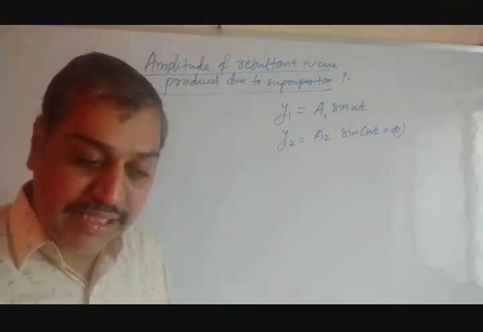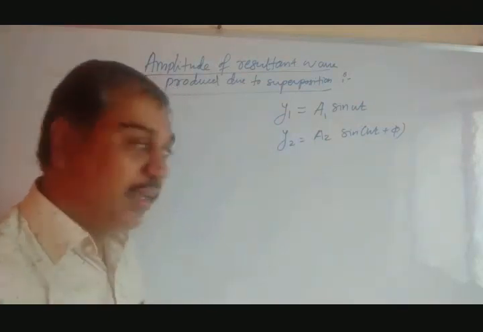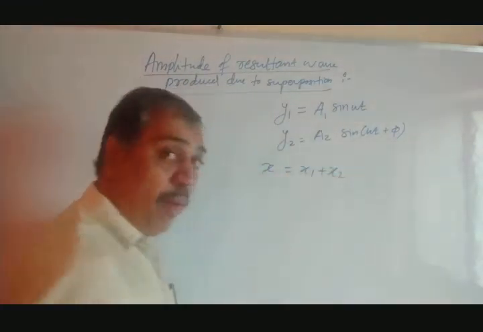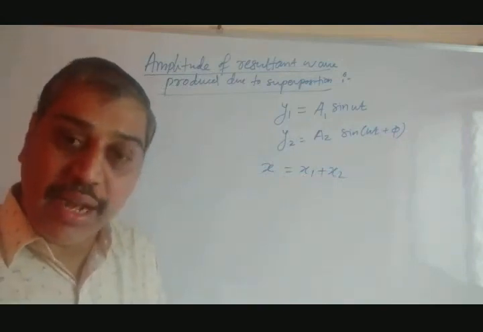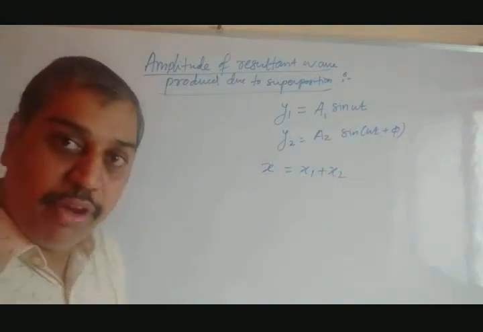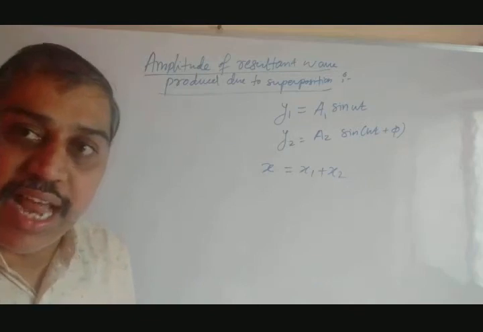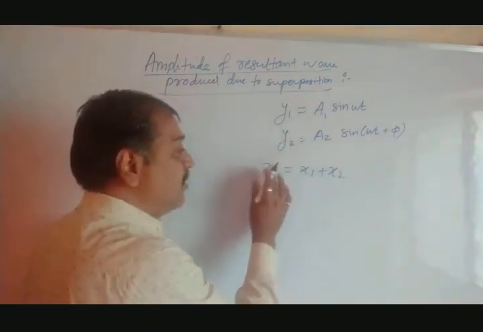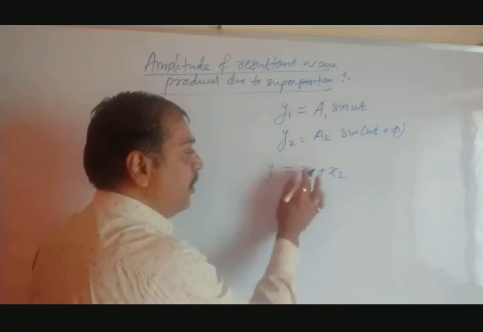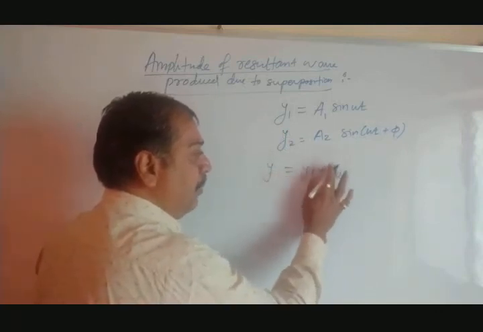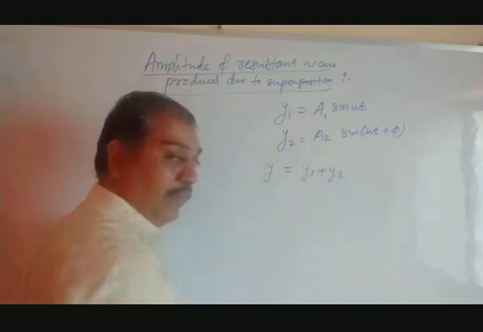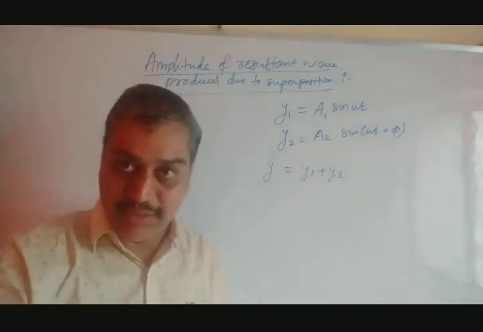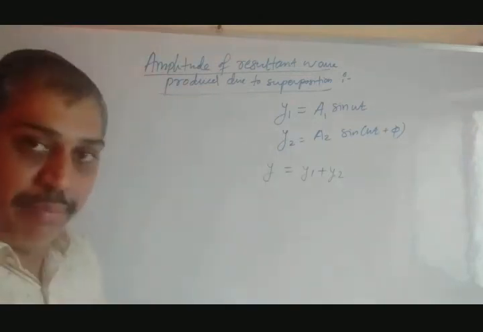According to the superposition principle we have just seen, x equal to x1 plus x2. This is along the x-axis. If the waves are traveling along the x-axis, this would be the formula: the resultant displacement is x1 plus x2. But in our case, the wave is traveling along the y-axis. So what do we get here? y equal to y1 plus y2, because the amplitude is changing along the y-axis. That's why we have taken y1 plus y2.